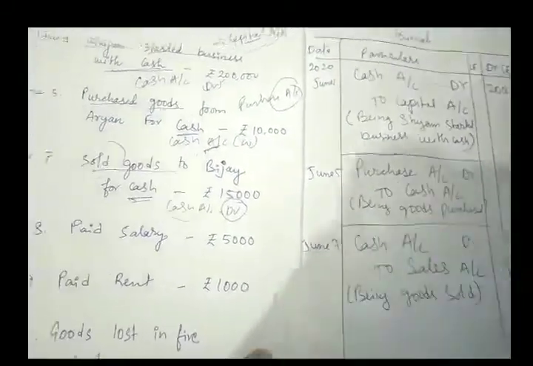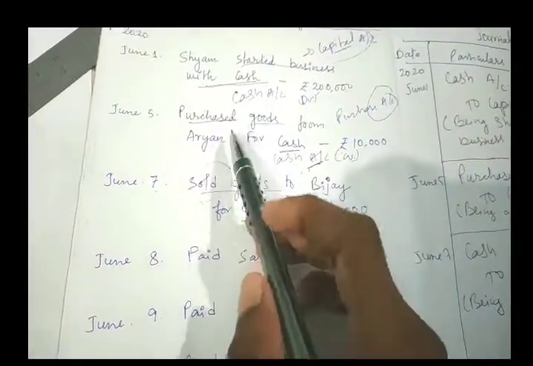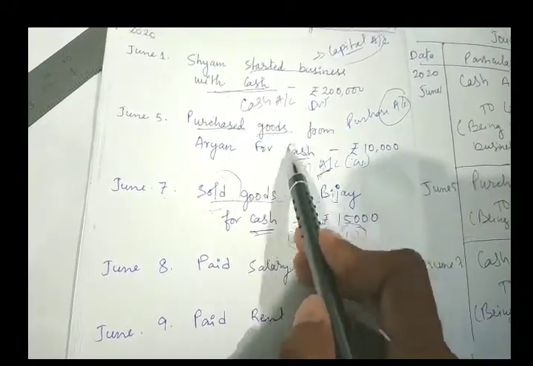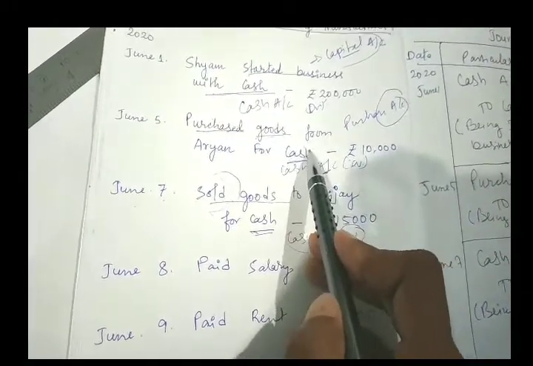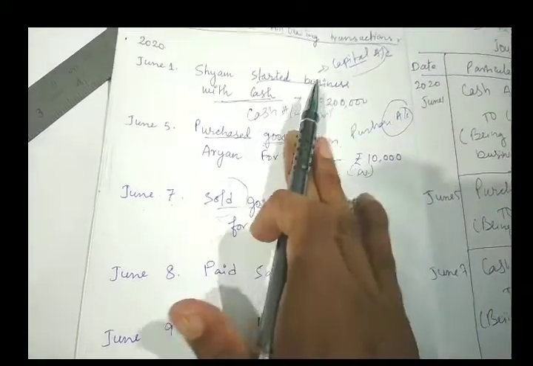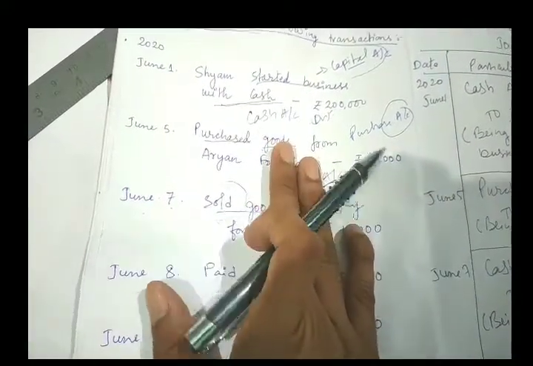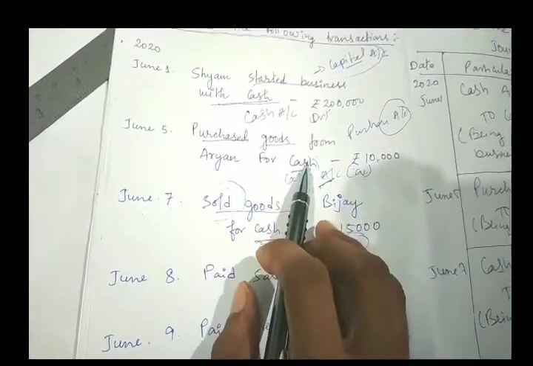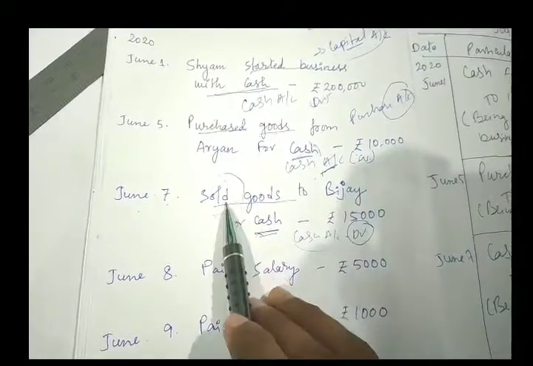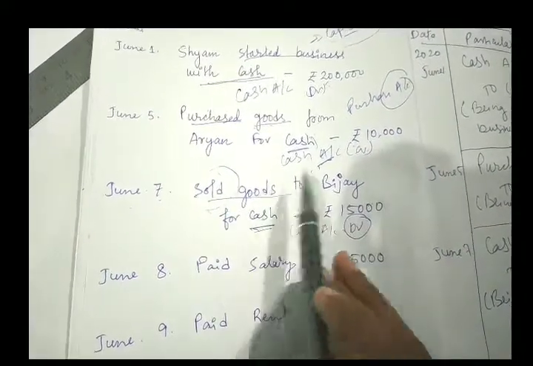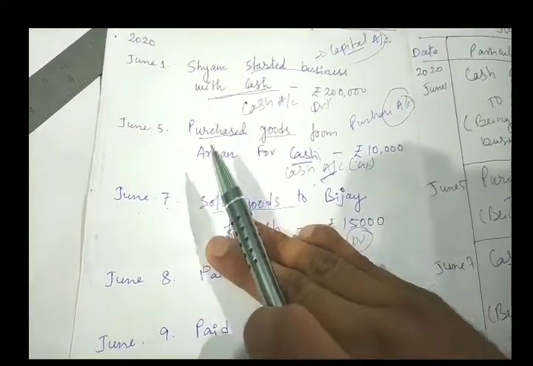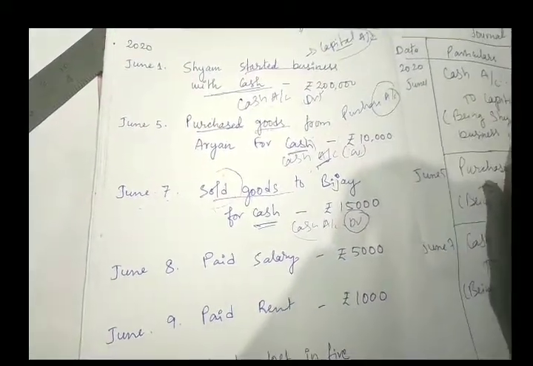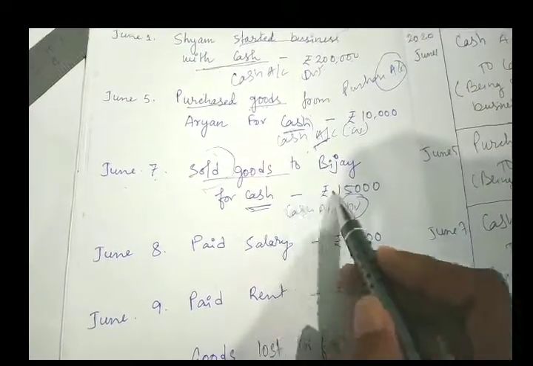Clear? Now you are wondering why I have not written RN account. Why? Because goods were purchased for cash. Now if cash was not written here, means purchase goods from RN, only this much will be written and the amount. So what you will write? Write purchase account and RN account. Cash account will not be there. And if here sold goods to Bijay, if cash was not written, we would write Bijay account debit to sales. Clear, students? Whenever cash is written, you have to open cash account.